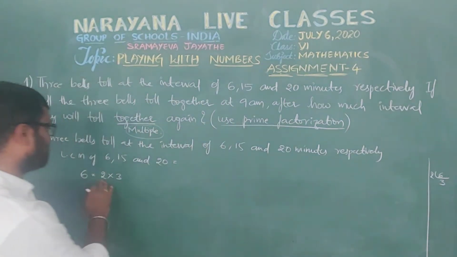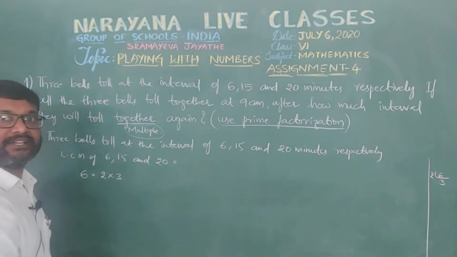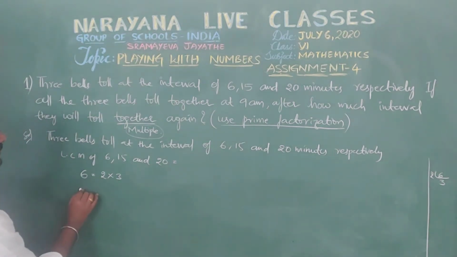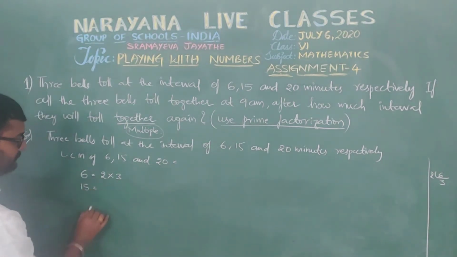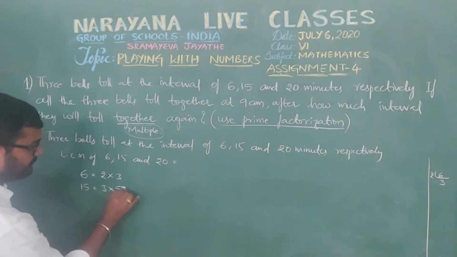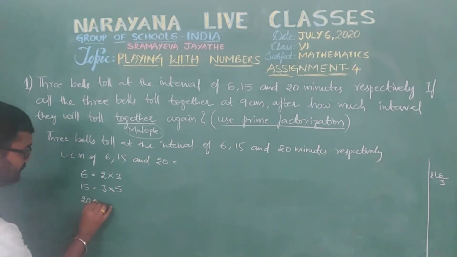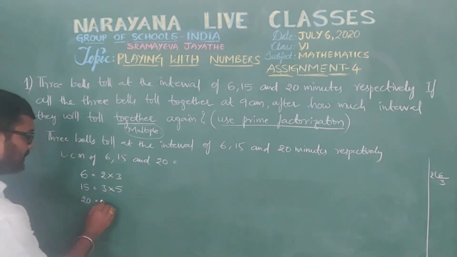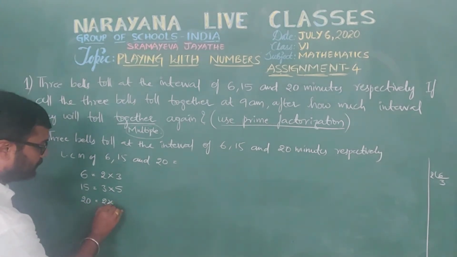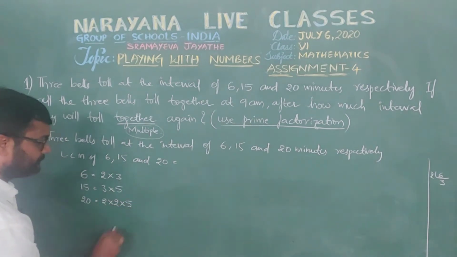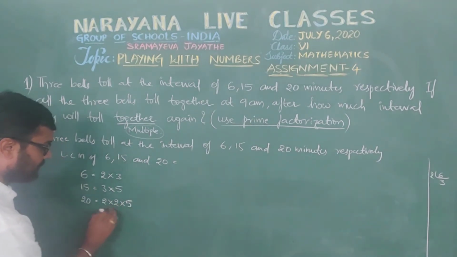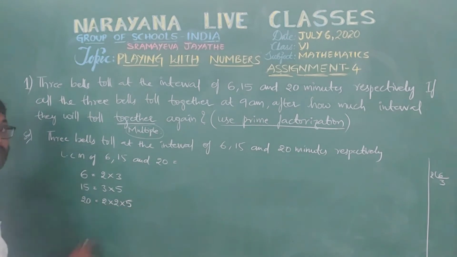So we can write 6 as 2 into 3 prime factors. Now 15 is 3 into 5, isn't it? Now if you take 20, 20 can be written as 2 into 2 into 5. All these are prime factors. 2 2s are 4, 4 5s are 20.